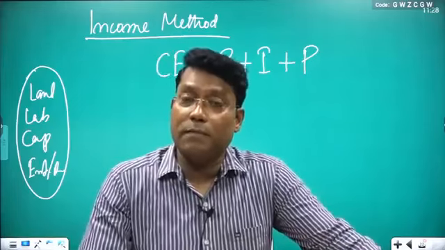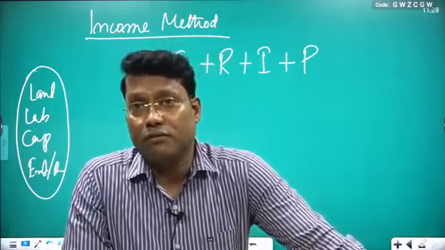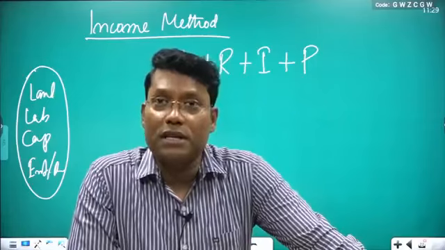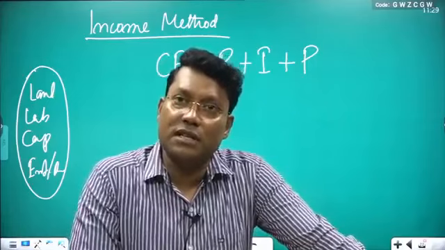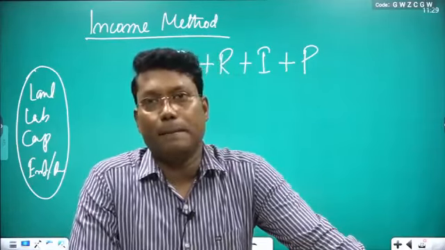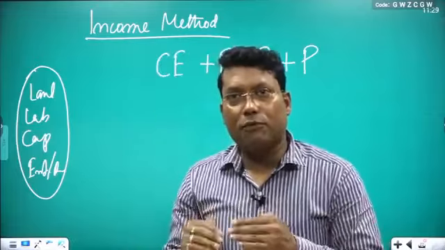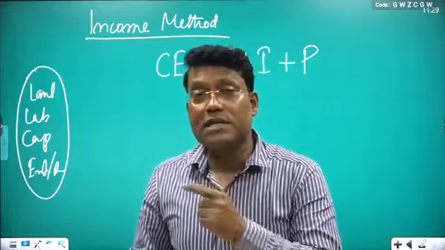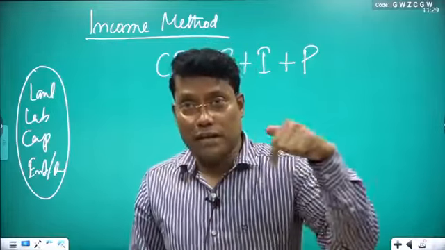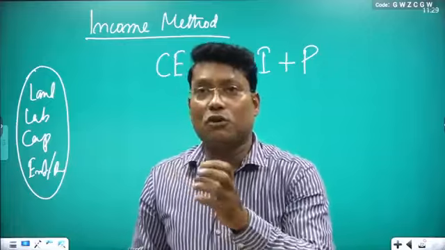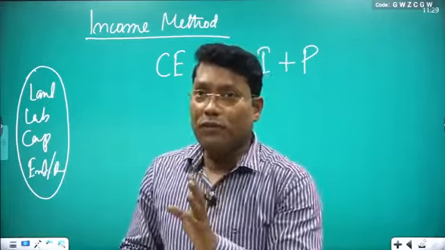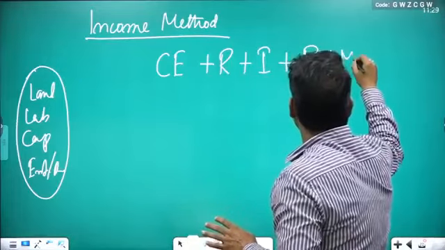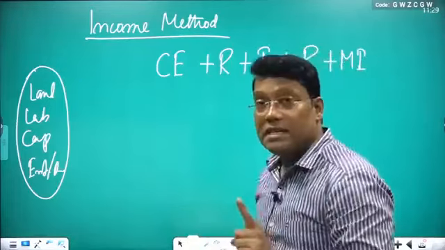So for them, it is really very difficult to differentiate how much out of this is my compensation of employees, how much out of this is my interest, how much is my profit and rent. This type of income, definitely you are going to get it in the economy, because if we are taking the economy, it means all parts of the economy, everything we are taking. So some part of income you can get like this. So what we are doing is, for this we are putting another entry which is known as MI. So MI means mixed income.